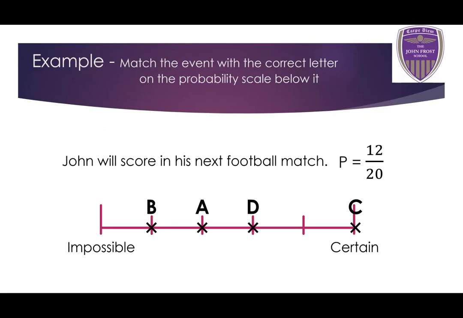The probability that John will score in his next football match is a probability of 12 over 20. So 12 out of 20, okay? Now let's look again. This also doesn't look like there are 20 increments on this scale. How many increments have we got here? We've got 1, 2, 3, 4, 5. We've got 5 segments here.